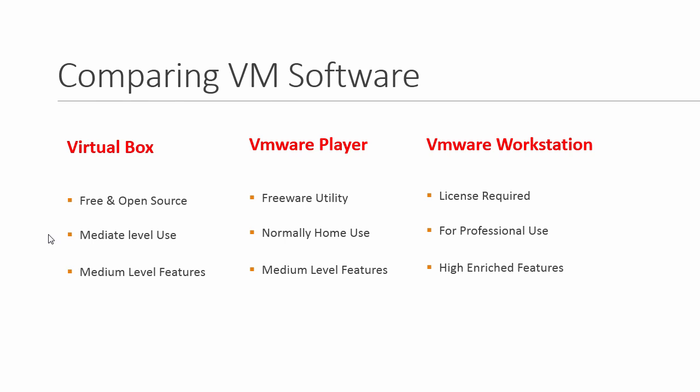Comparing the software. There are three common pieces of software for medium-level use to create a virtualized environment: VirtualBox, VMware Player, and VMware Workstation. VirtualBox is software by Oracle, and VMware Player and VMware Workstation are by the VMware company.